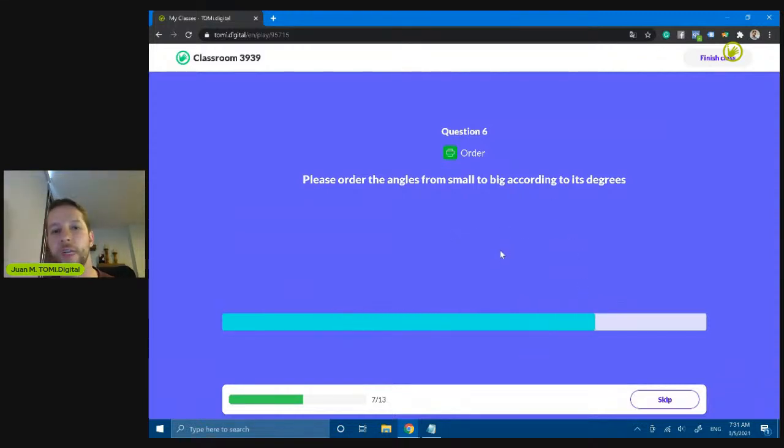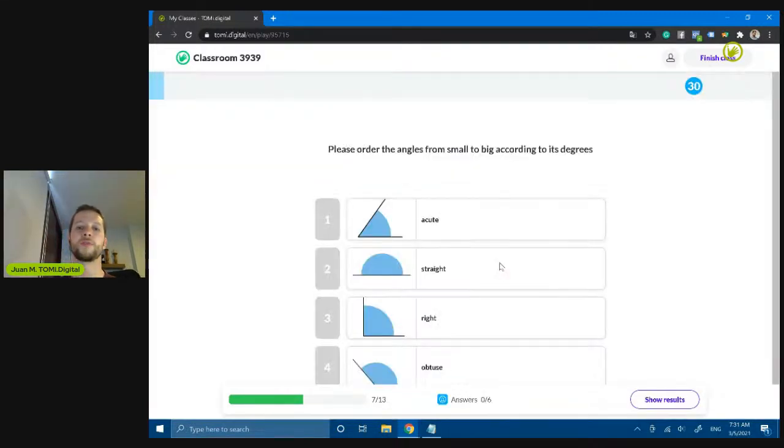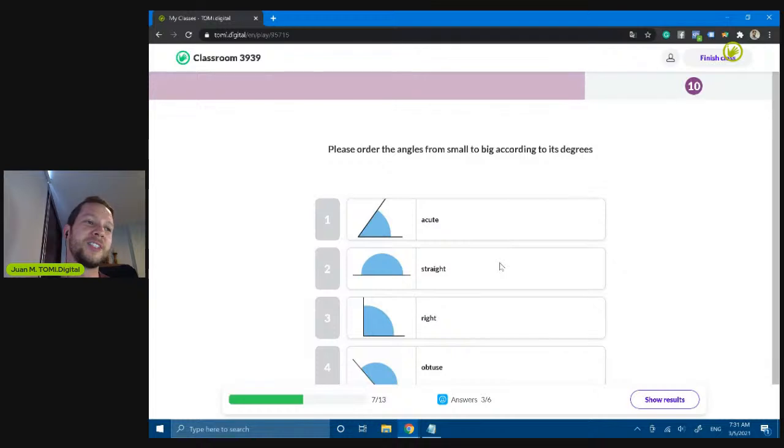And this is ordering. You need to order from the smaller angle to the bigger angle. So drag and drop, and when you are ready, please click on the answer button. Oh, look at this. Sorak is saying that she's going ahead.